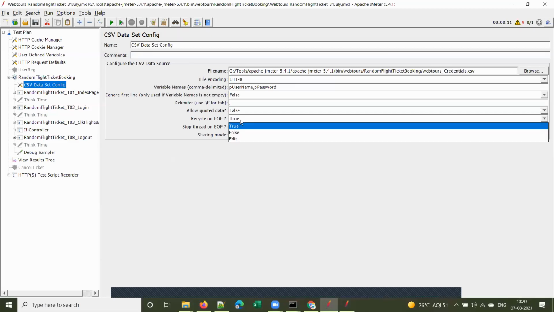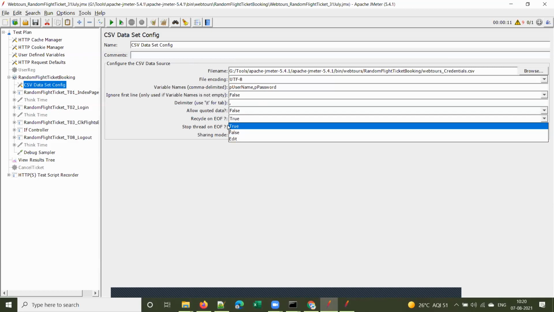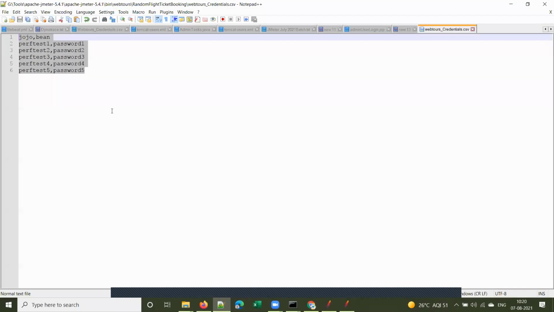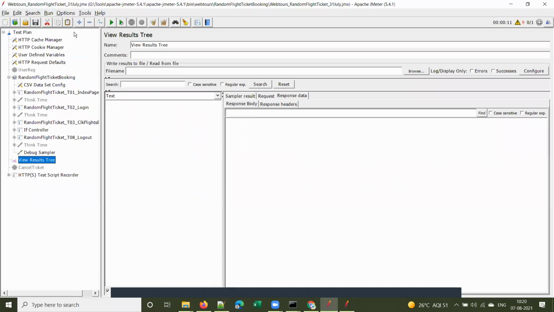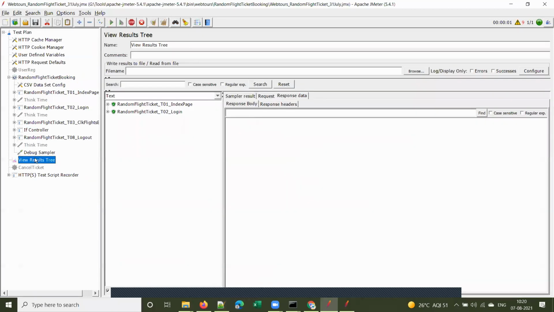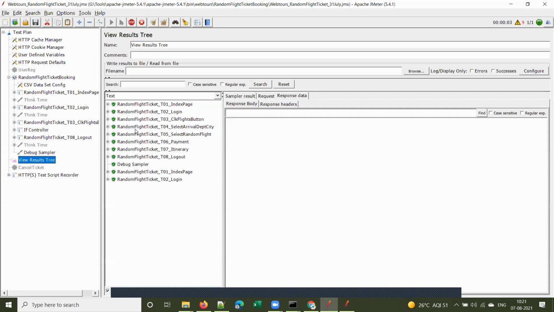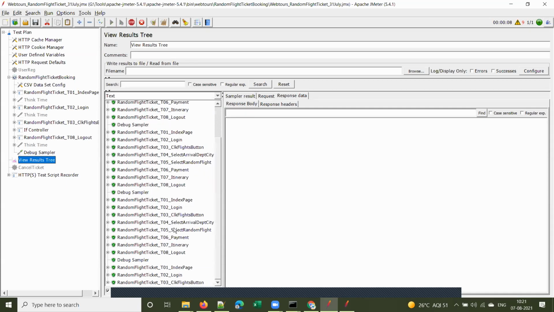So what happens is, once all the 6 user IDs are completed, there are 4 more iterations left, so it will start from the beginning again. So let's see whether it works or not. I gave loop count as 10, so let's verify that. Once all the user IDs are completed, it should go to the beginning. It should take from Jojo again.